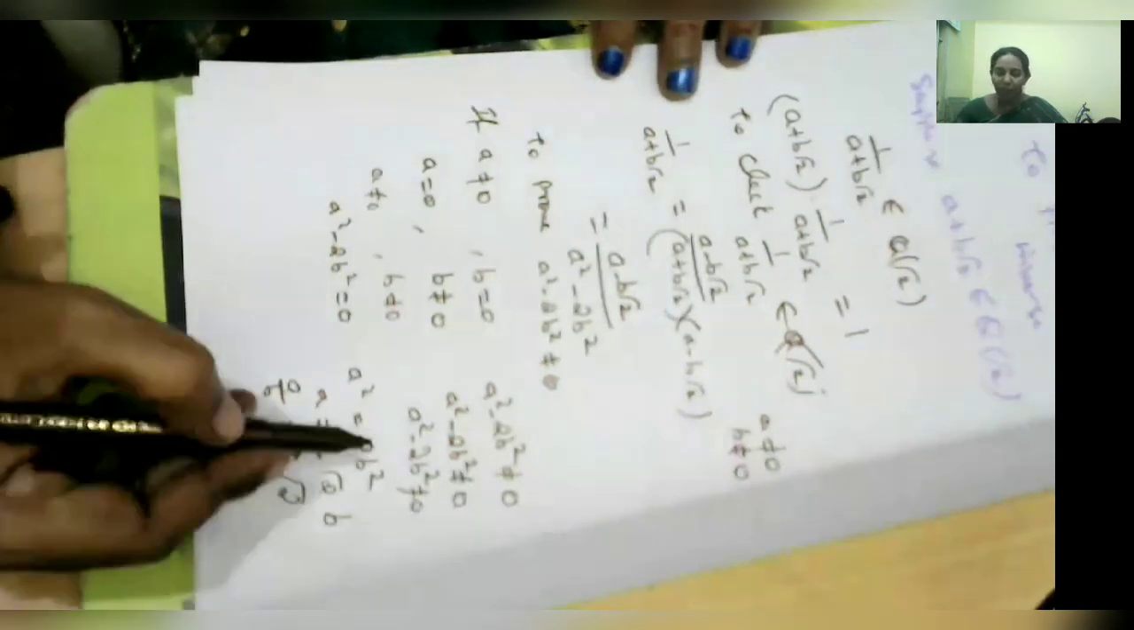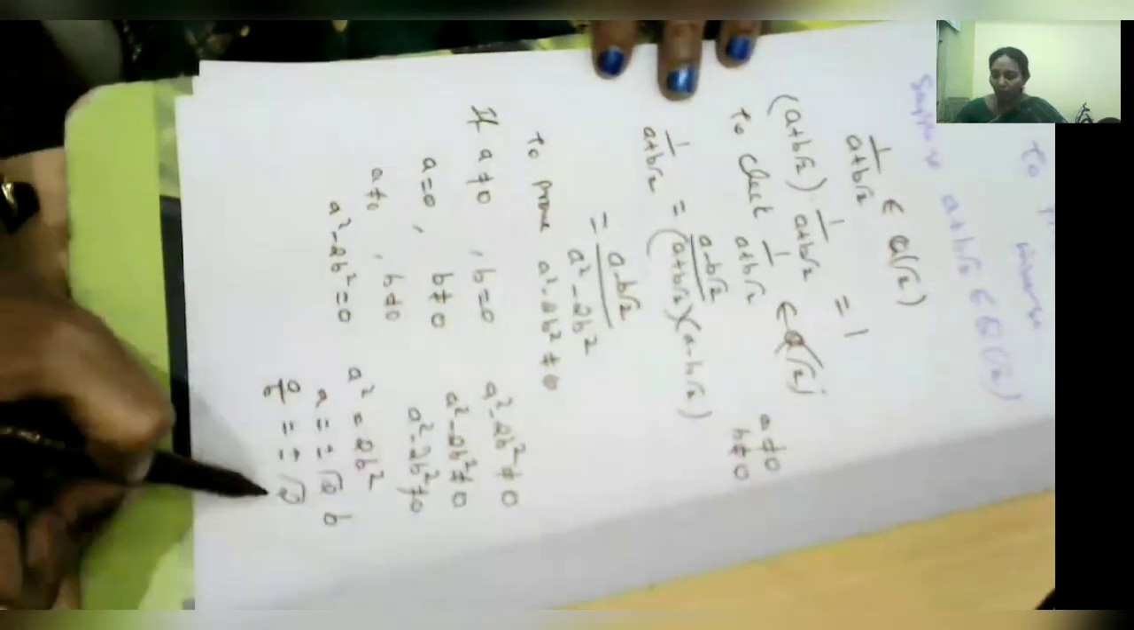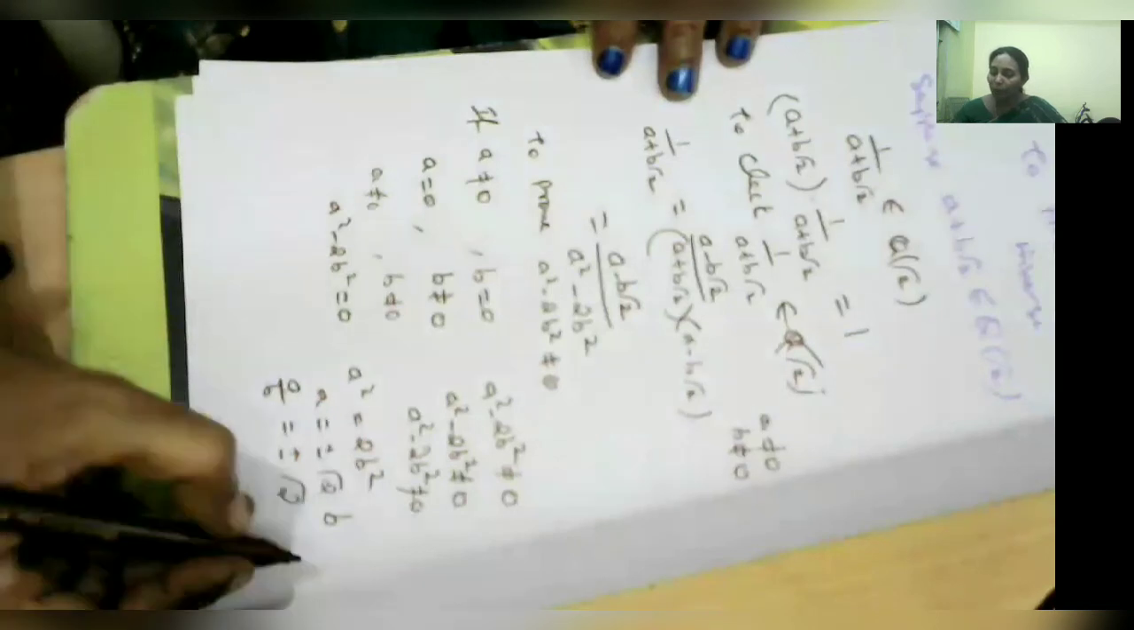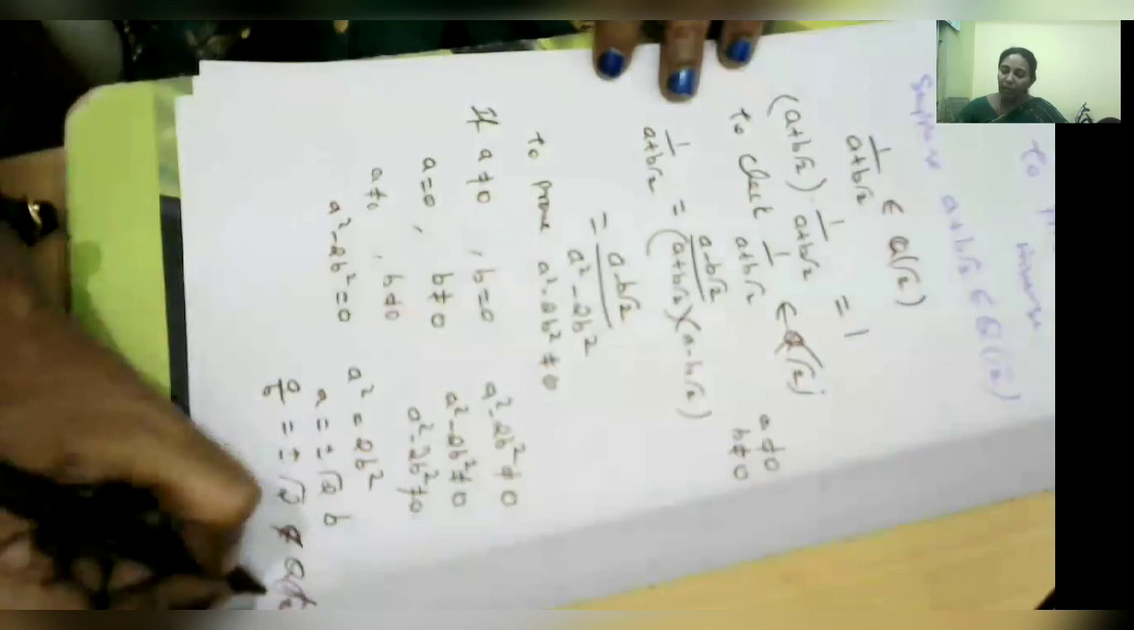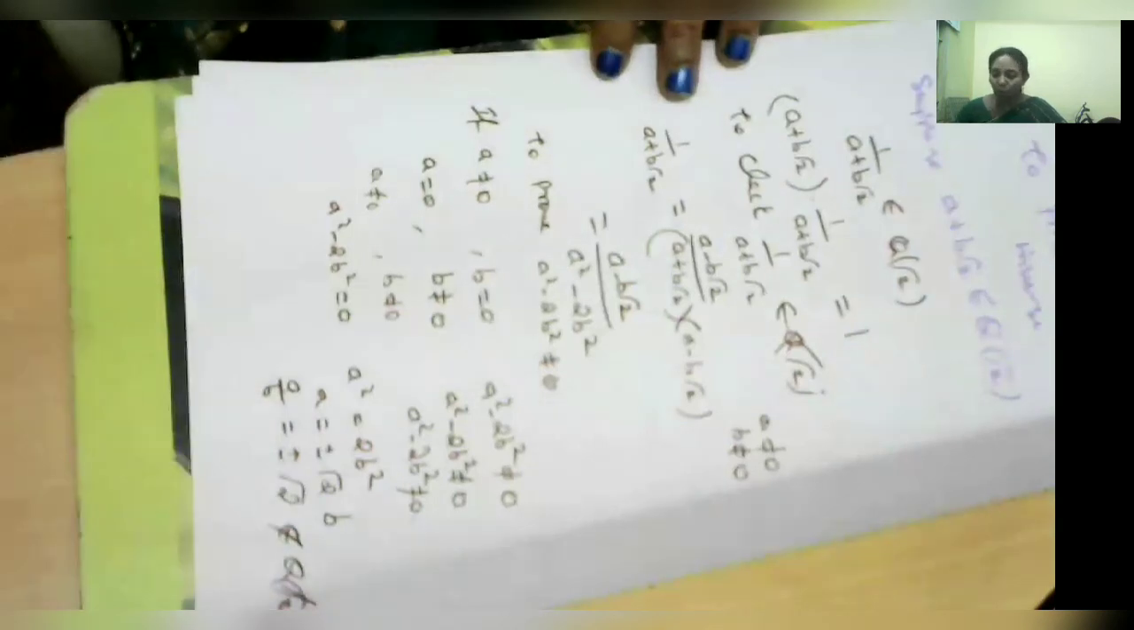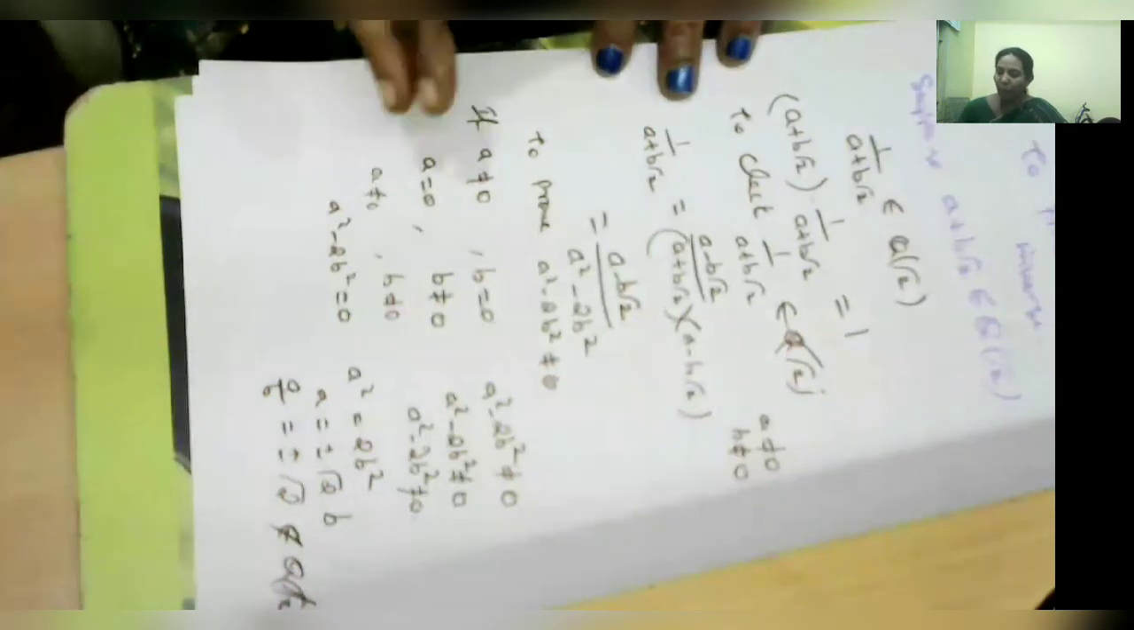Therefore, definitely a square minus 2b square is not equal to 0, because square root of 2 does not belong to Q root 2. Root 2 is irrational. So, a square minus 2b square is not equal to 0. So how are we proving this, see here?